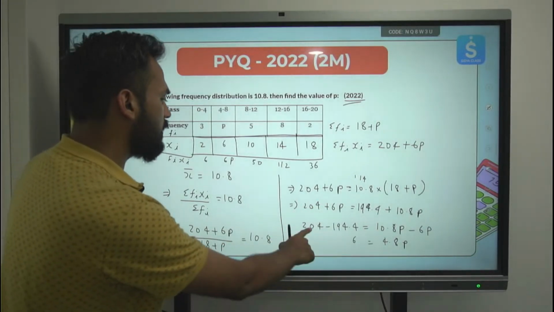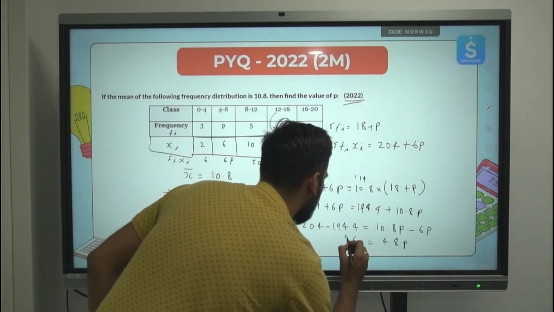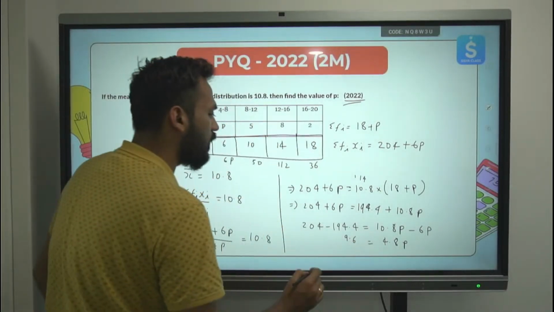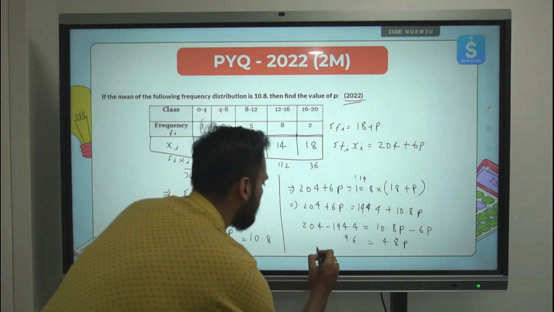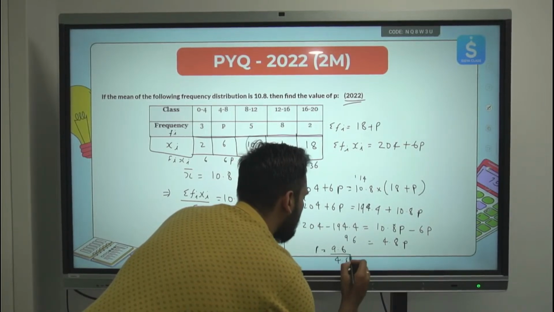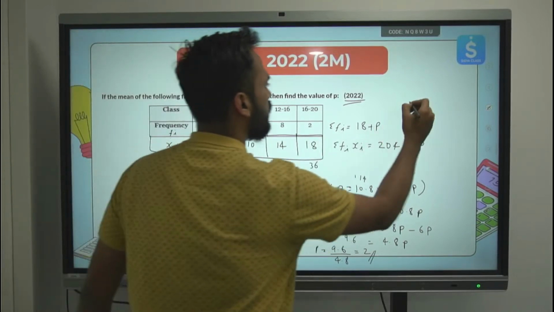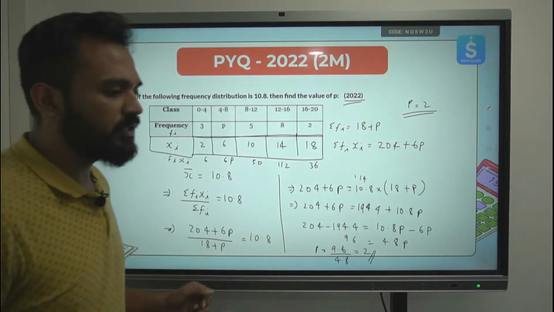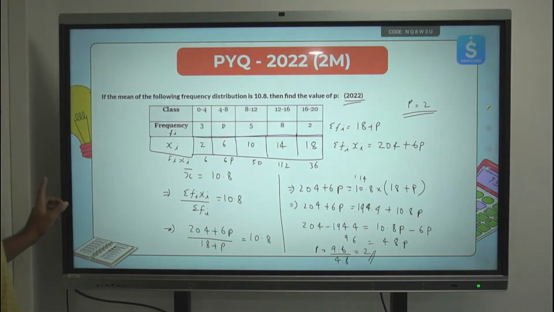On the other side, subtracting 194.4 from 204, I get 9.6. When you solve this, P will be equal to 9.6 upon 4.8, which is just double, right? 48 into 2 is 96. P will be equal to 2. When you solve this, P will come out to be equal to 2. Clear? So such questions can also be asked over here. Is this clear to everyone? Let's move ahead.